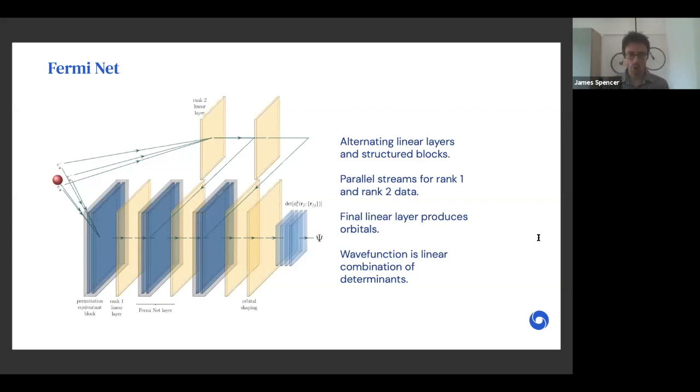But crucially, in parallel to this one electron information, we also have a 2 electron stream, which is fed through just a standard MLP, and the output of each layer is communicated back into the next permutation equivariant block. And we find that this has a substantial impact on the accuracy of the wave function, as we'll show later.